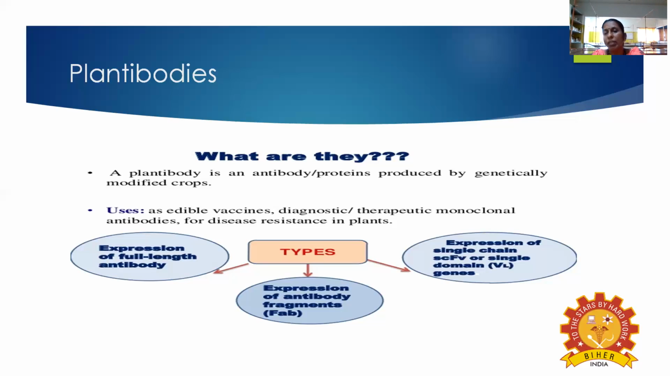That is only involved in this expression, that is called as FAB. And the next one is called as expression of the single chain or the single domain VL gene region. VL means the variable gene region, it is involved in it.